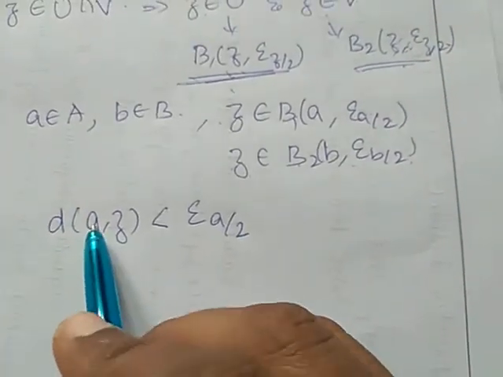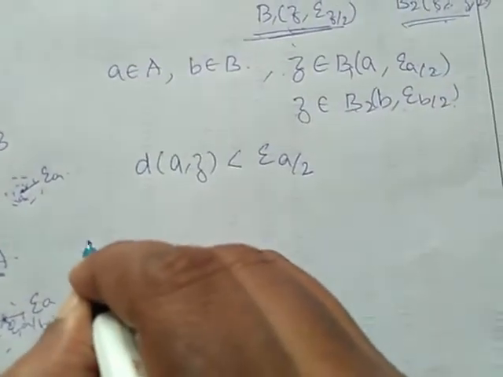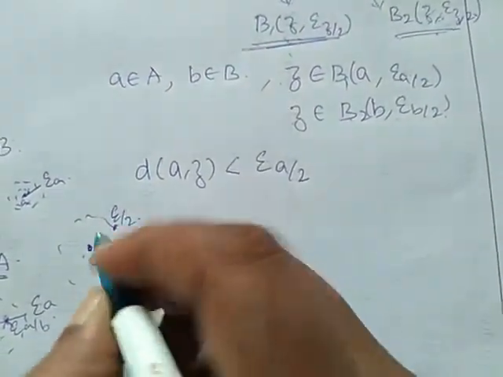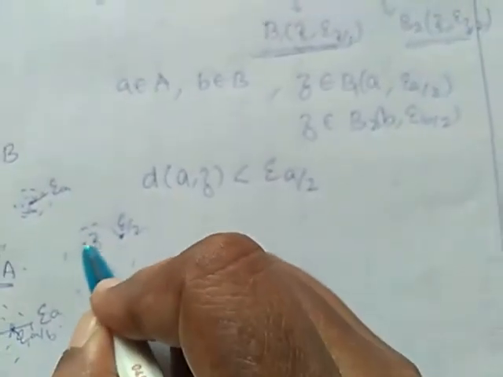because the center is A and the radius is epsilon by 2. See, we have center A and radius epsilon by 2. Suppose Z belongs to this, it means Z lies somewhere within the open ball.